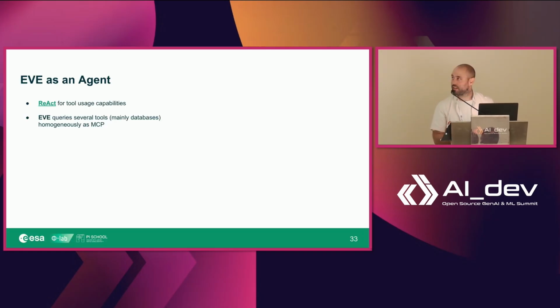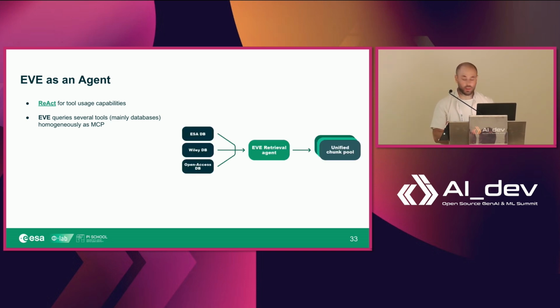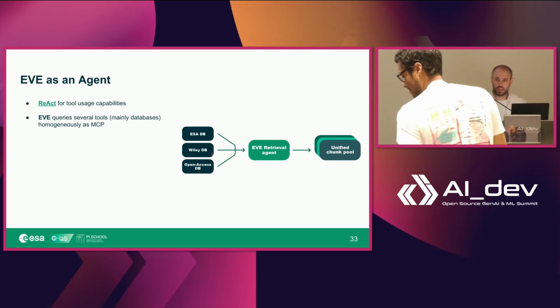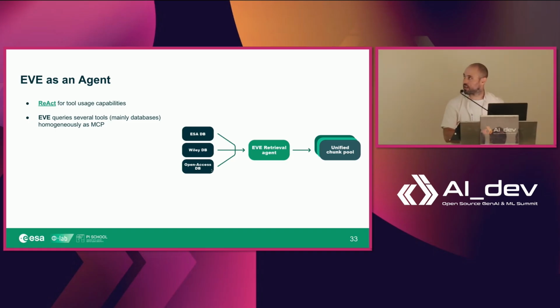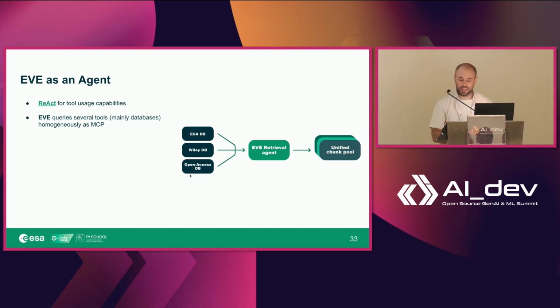So as I said, the model, Mistral 3.2, is trained with ReAct, so it's capable of using tools. And in our case specifically, we have various MCP connections. So we have the ESA database that I described, the private one. We have the closed access one, as well as our main open access one. And the idea is that we are retrieving seamlessly from all of the databases at the same time, plus the user private database, that is missing here but should be there also.